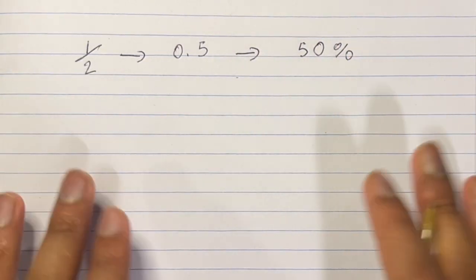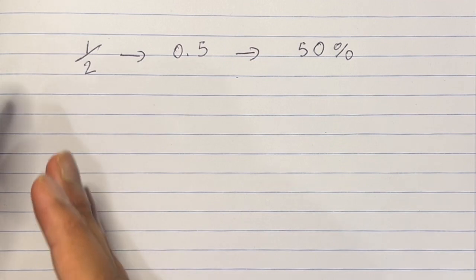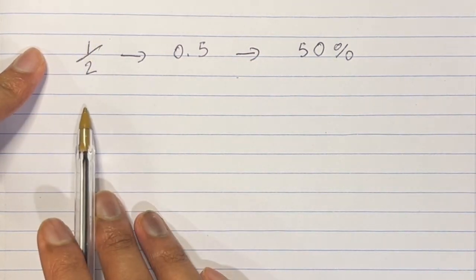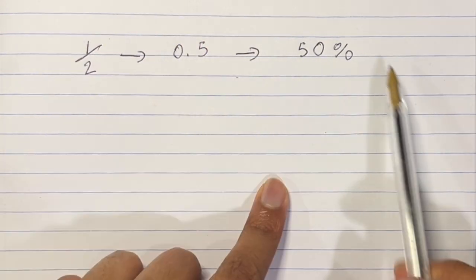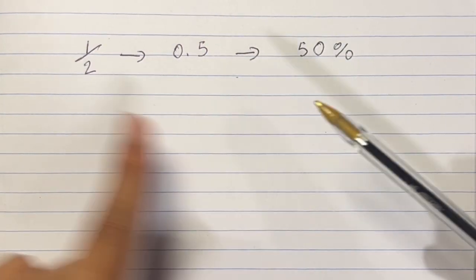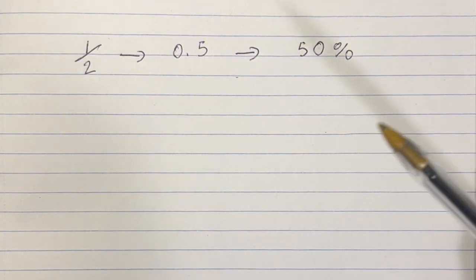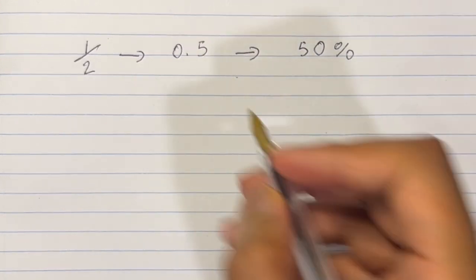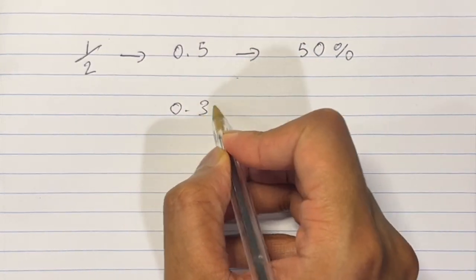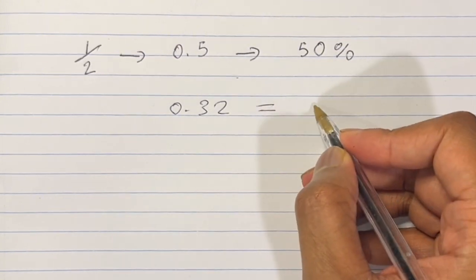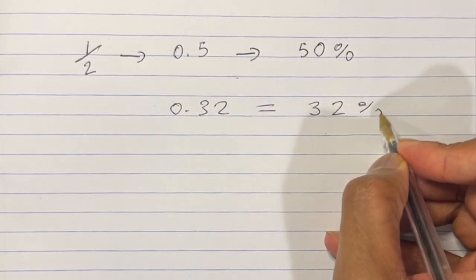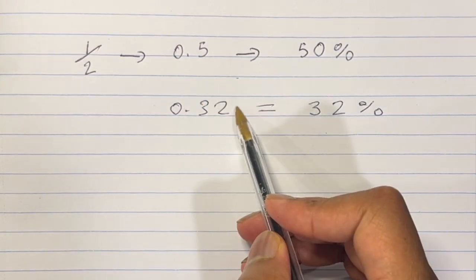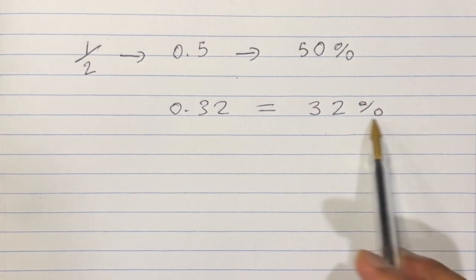And all of these numbers are the same. They represent the same thing, but they're different representations of it. This says that a half is 1 divided by 2. This says a half is 0.5, and this says a half is 50%. And all of these are right. Now, going from here to here, these two are basically identical. So if I give you something like 0.32, then it's super easy to turn it into a percentage. It's just 32%. All you have to do is take the decimal point and shift it 2 along. So you multiply by 100, and then you add this percentage symbol.